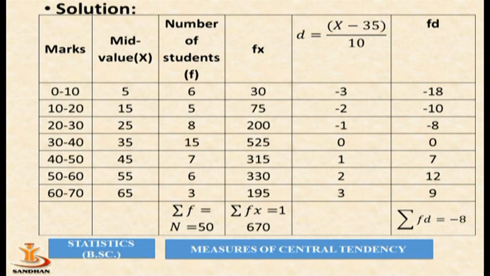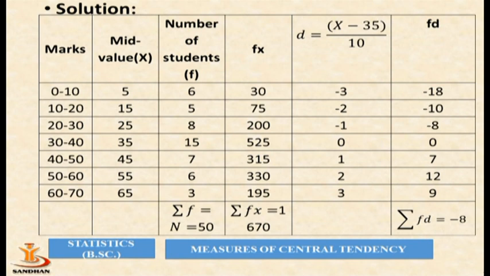So here d equal to x minus 35 divided by 10, where 10 is our class length, 0 to 10, 10 to 20, 20 to 30. Now our x is 5, minus 35 divided by 10, which is equal to minus 3. Then the next value 15 minus 35, divided by 10, is equal to minus 2, and so on. The fifth column, which is for d, is calculated.